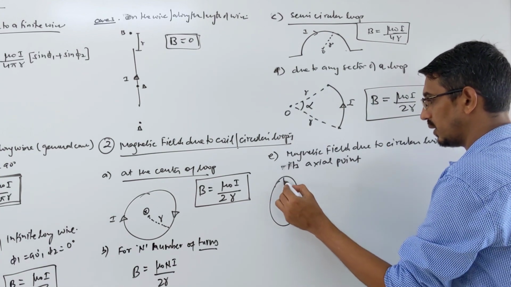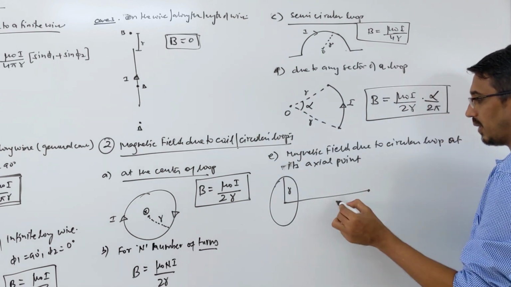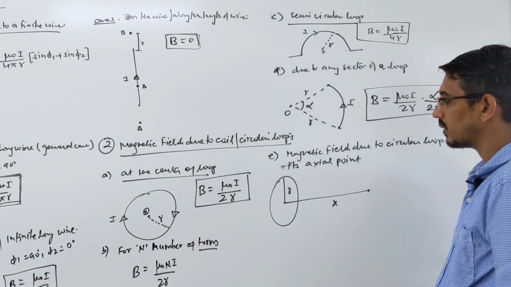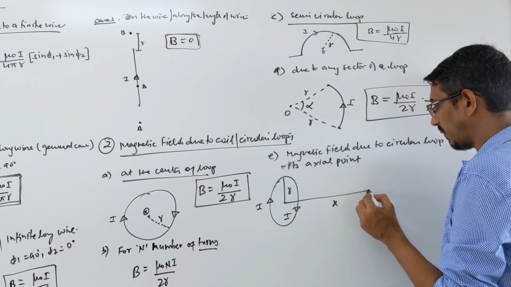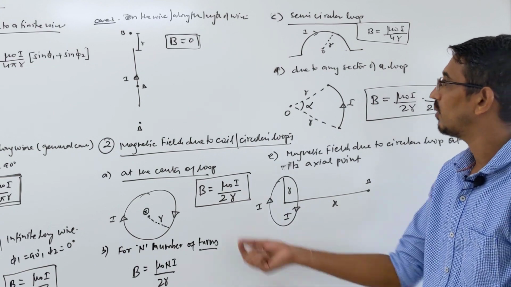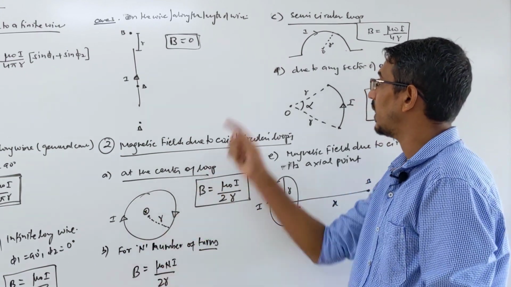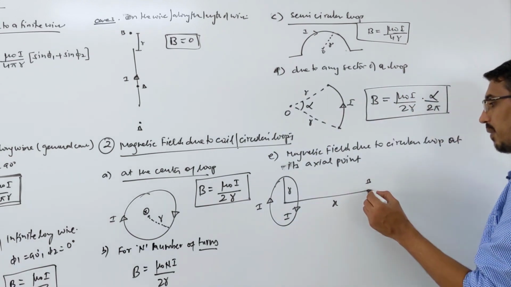This is a loop, this is the radius R. Here you want to find the magnetic field at a distance X. Some current I is flowing here, right? What is the magnetic field at this point due to this loop? So this is called an axial point. Here we were always finding it at the center, for the complete loop, half loop or any sector of the loop, right? So now you want to find the magnetic field here.